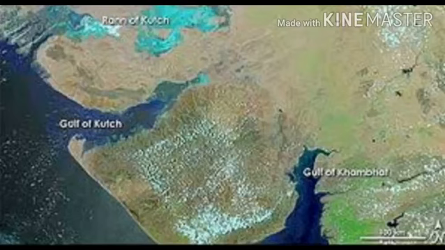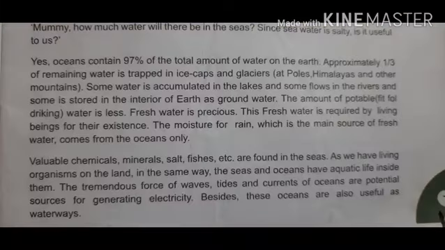I have already told you that these oceans like Pacific, Indian, Atlantic, Arctic, etc. are very huge and deep. At the bottom of the seas also there are different landforms like plains, plateaus, valleys, mountains, etc. All these features are similar to the lithosphere. We can see the same features on the land. Some valleys with depth of 10 to 11 kilometers are also seen at the bottom of these oceans. Now you all understood that oceans or seas are very huge water bodies.